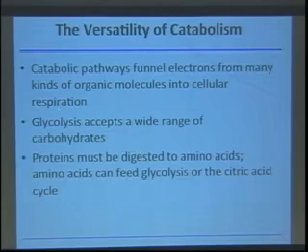They can't be anything. They have to be in the pathway, but they can get in by being converted through other enzymes to those intermediate products, and they can just be funneled right into these central metabolic pathways. And as we said, proteins have to be digested first to individual amino acids, and these can then feed into glycolysis or into the citric acid cycle. Again, not as amino acids, of course, but as breakdown products from those that are then the same as some of the intermediates in those pathways.